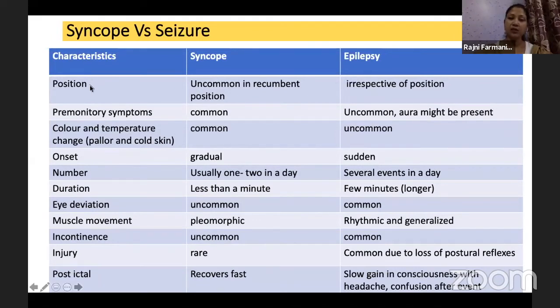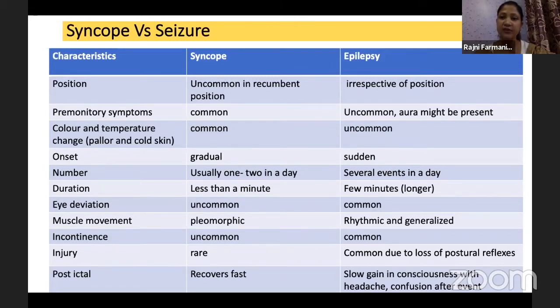What was the child doing at that time? Was he in a sitting position or a supine position, and was there any sudden position change? In a recumbent position, syncope is uncommon and epilepsy is more common. Then, are there any premonitory symptoms, which I discussed in the table? If the child is able to recollect that he had a feeling of dizziness, epigastric pain, nausea, vomiting, blurring, or muffled voices, then these are premonitory symptoms. You can get them in syncope. In epilepsy, yes, an aura might be present.